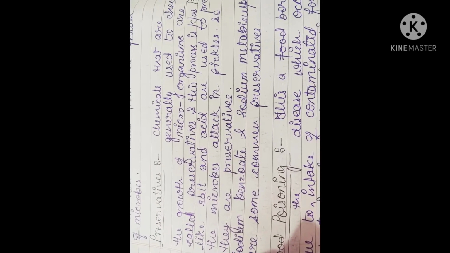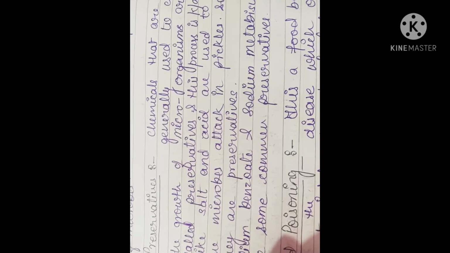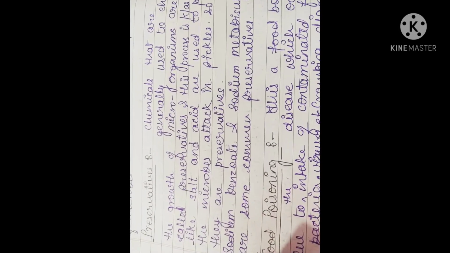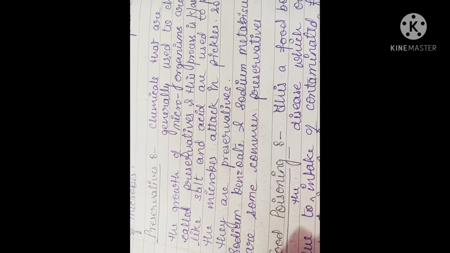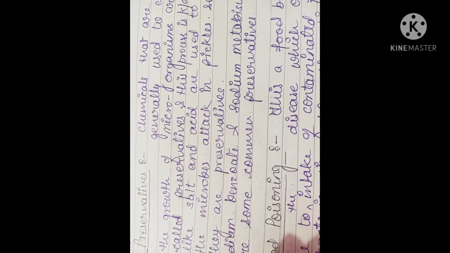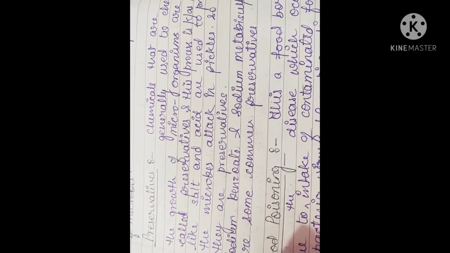If we use a preservative in the food item, then the growth of microbes will not be possible. This process is known as preservation.